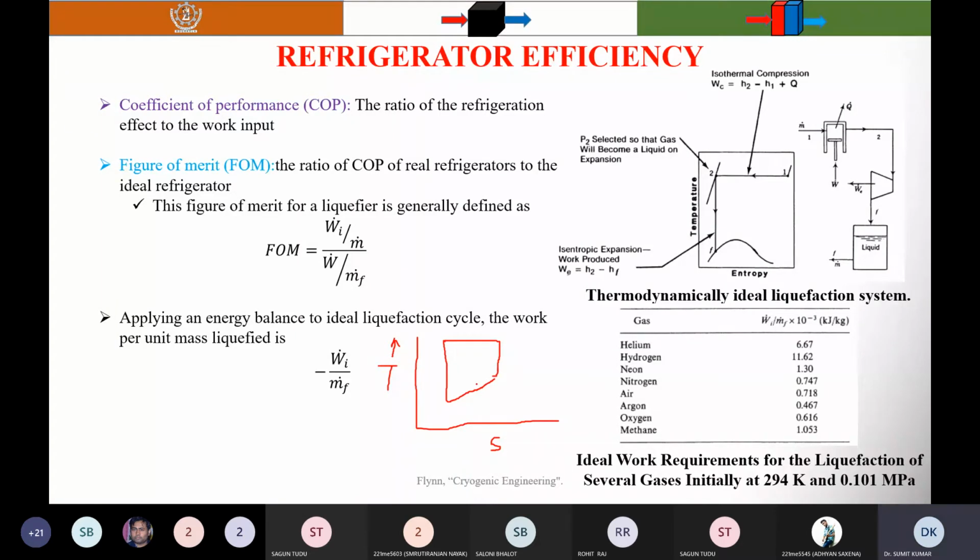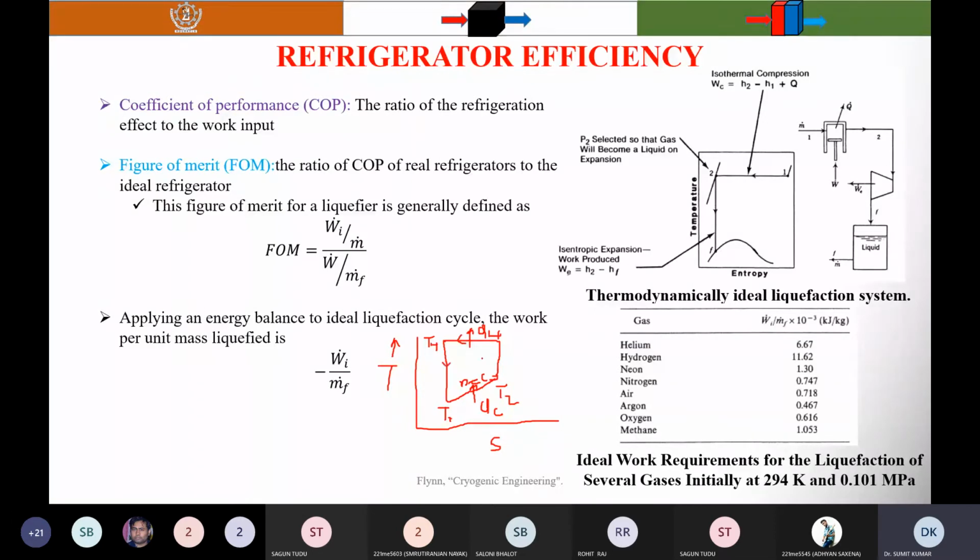This is T1 and this is T2. During the process with P equal to constant, meaning pressure is constant, at constant pressure it absorbs the energy. So this is QC, and it is ejected at a temperature TH, QH. So this is the cycle.